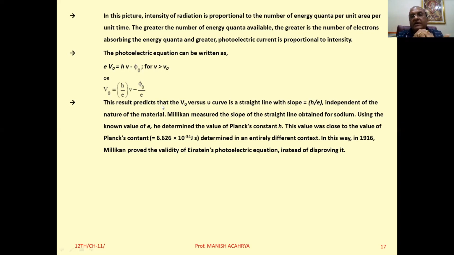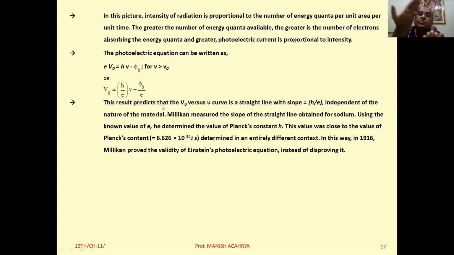So suppose an electron absorbs energy equal to h nu, one electron absorbs one quantum. If your radiation is made of two quanta, two electrons will absorb it and two electrons will be emitted. If your radiation is made of 5 quanta of energy, each one with energy h nu, then 5 electrons will absorb it and 5 electrons will be emitted. It implies that if the number of photons, or the number of quanta of energy, increases on the incident surface, then we can say its intensity increases because the amount of energy incident increases.